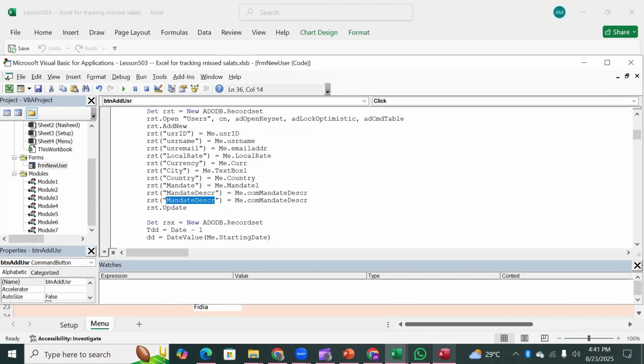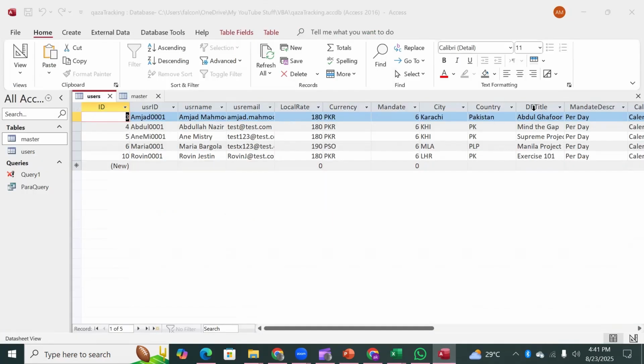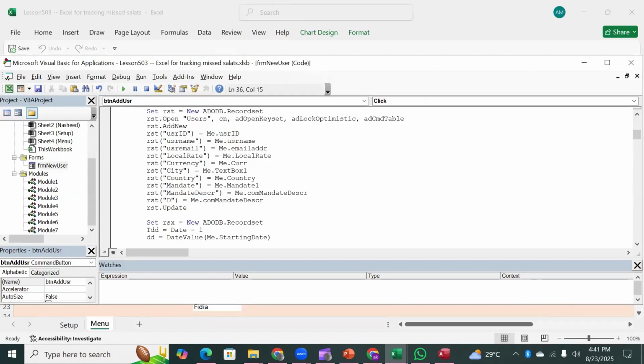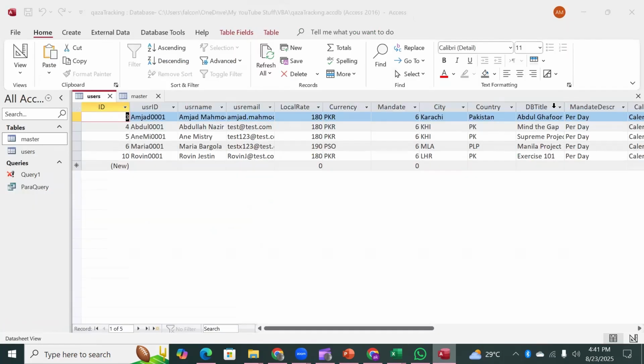What is the name of the field in which the report title goes? That is DB title, dashboard title. Okay, DB title is equal to Me dot report title. Okay, so that's it. For the moment, since the record has already been added, we do it manually so that we don't have to perform this again in our next attempt when we add a new record.